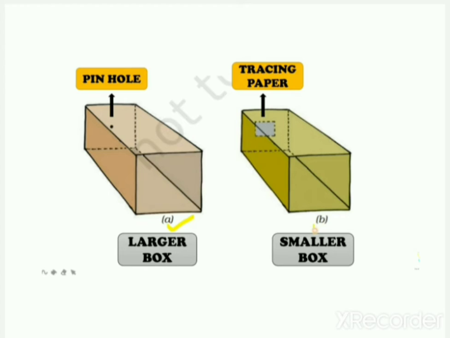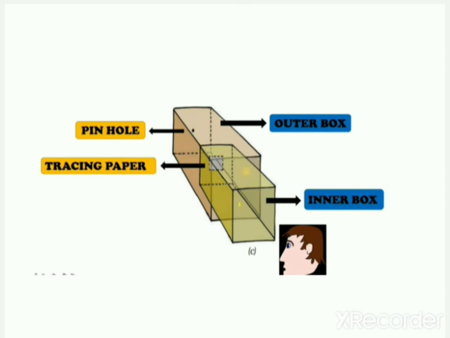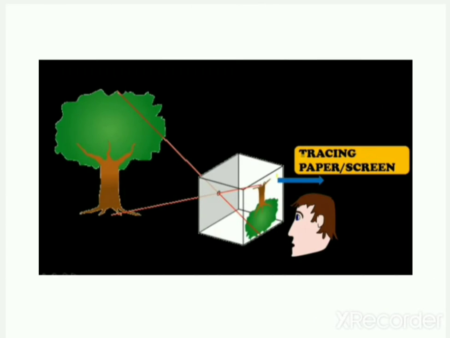Then cover the camera and your head with a black cloth and then get ready to observe the distant objects. You can see in this picture how it works. The larger box and the smaller box are given, meaning outer box and inner box, and the pinhole and tracing paper. Now see how it works.